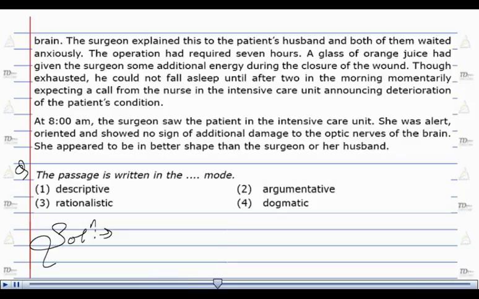But let us check out the other options. Option number 2 says argumentative, which is absolutely incorrect. There was no such argument. Nobody was arguing with anybody. Option number 2 has to be ignored.